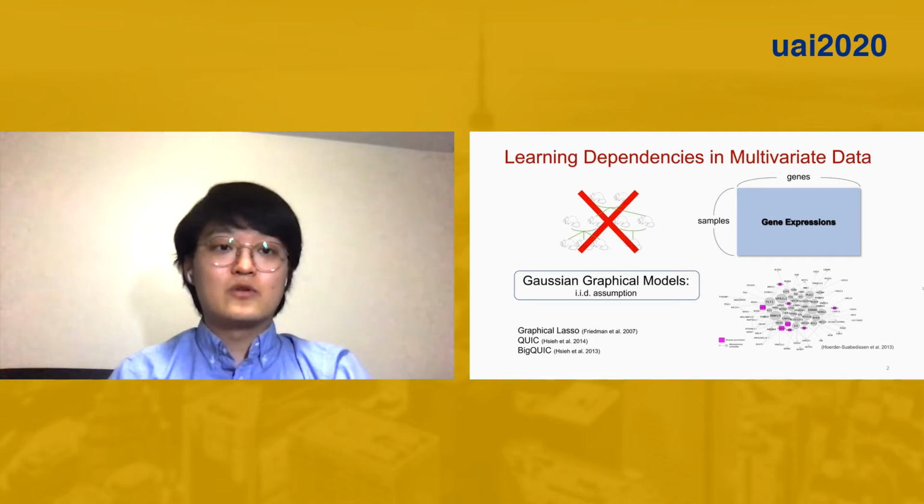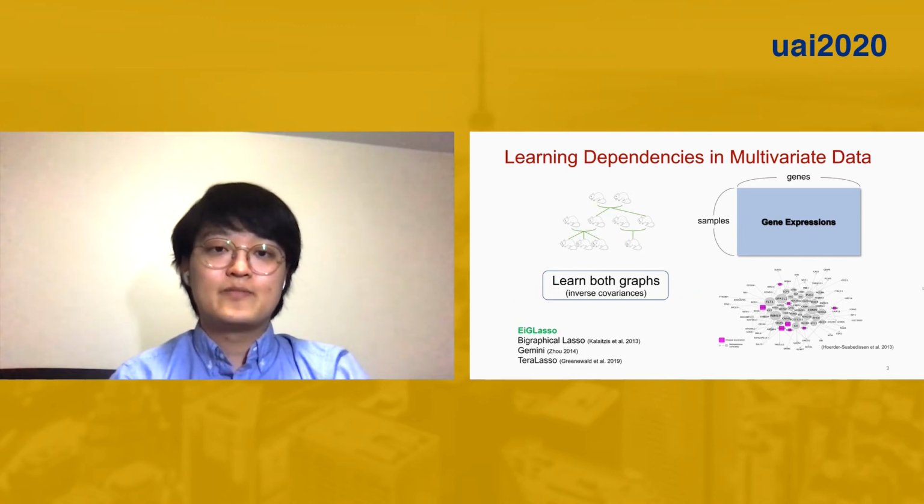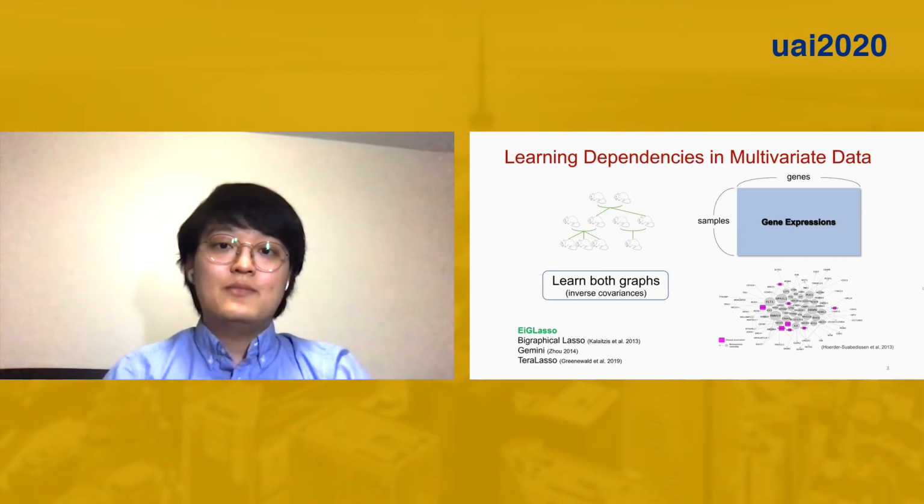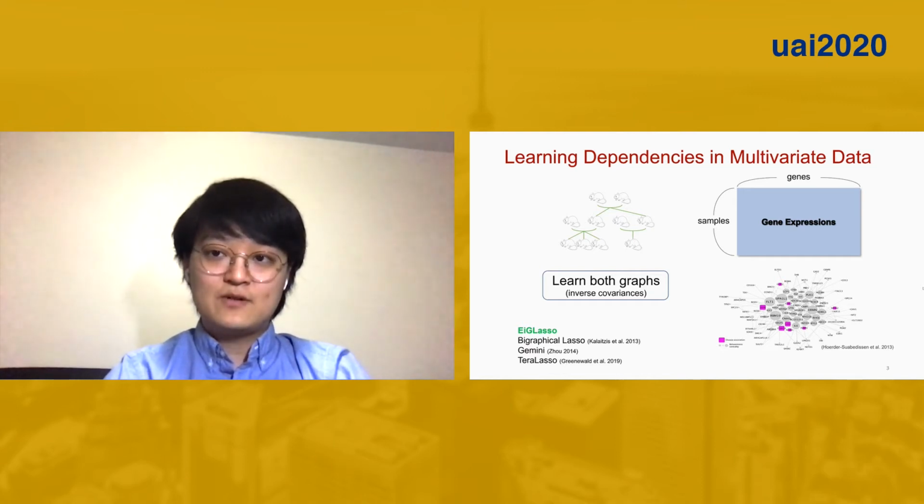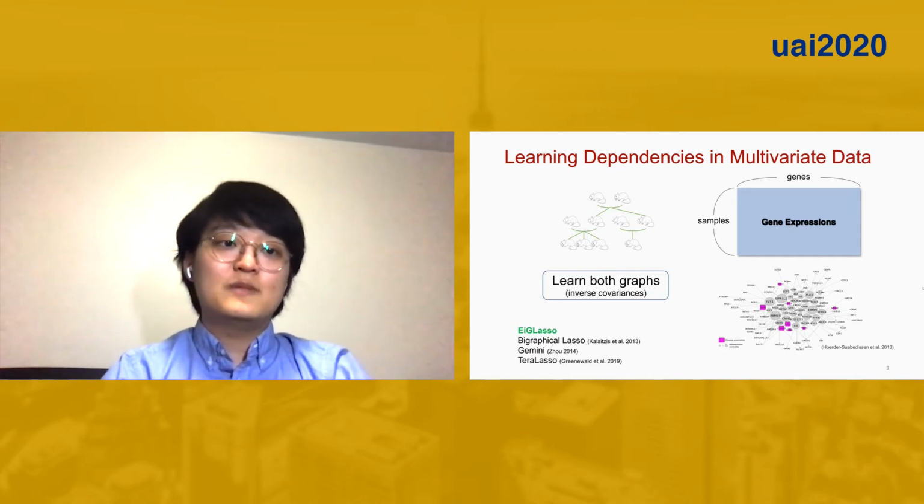There have been several works that try to learn both sample and feature dependencies. The idea is that by jointly learning two graphs, the model can use more information from the interaction, and we can expect a better graph recovery than learning each graph independently.